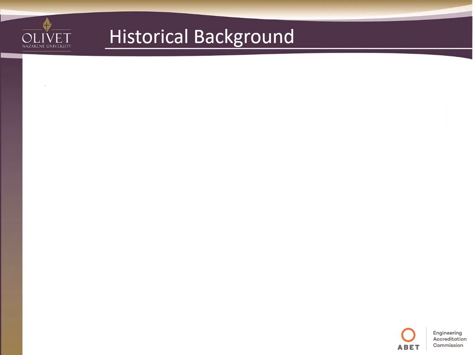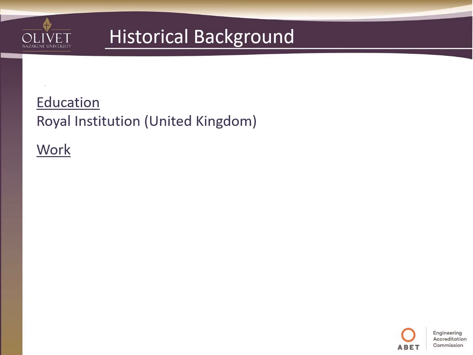So first we're going to look at a historical background, and you might be able to guess this one just based on our last lecture. His education for this person was a Royal Institute in the United Kingdom. As far as work goes, he was considered an English commoner and worked as a lab assistant. So this is a consequence, I guess, from the class system in England.